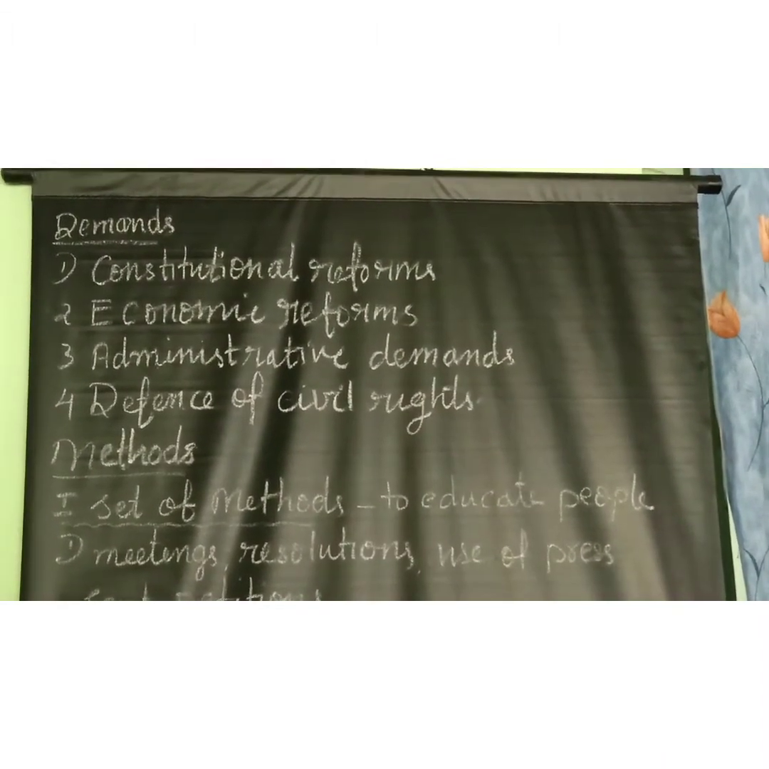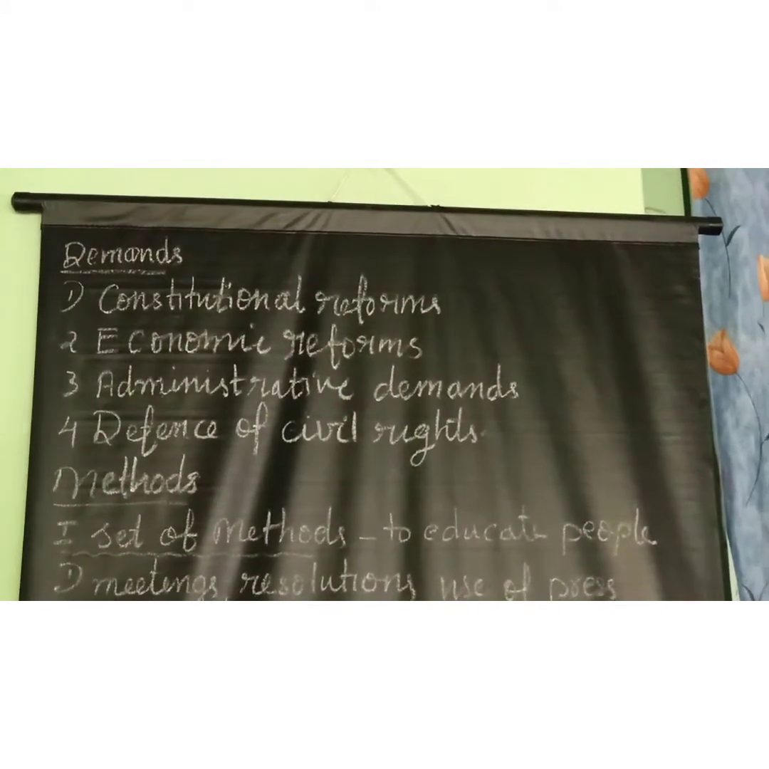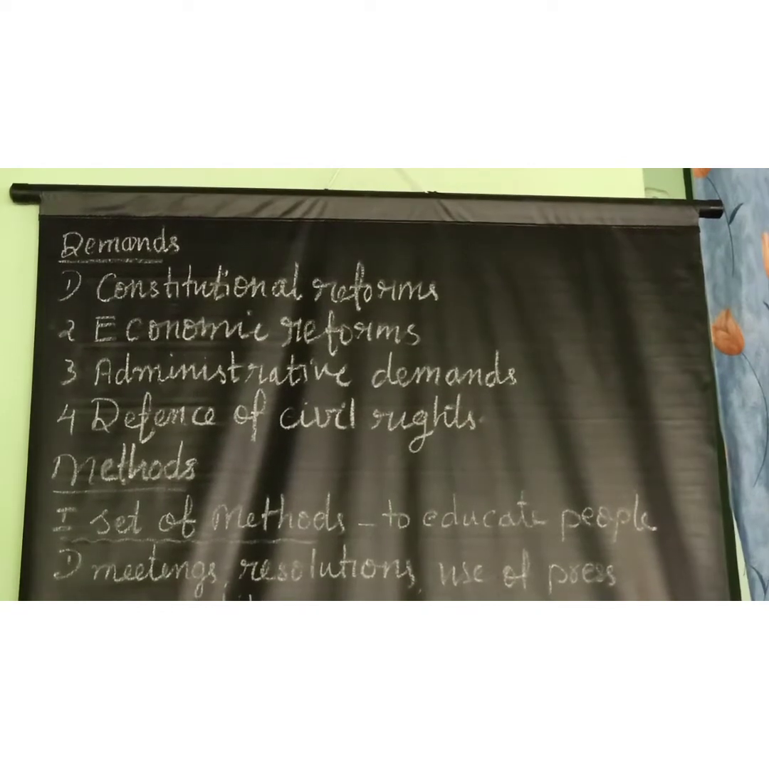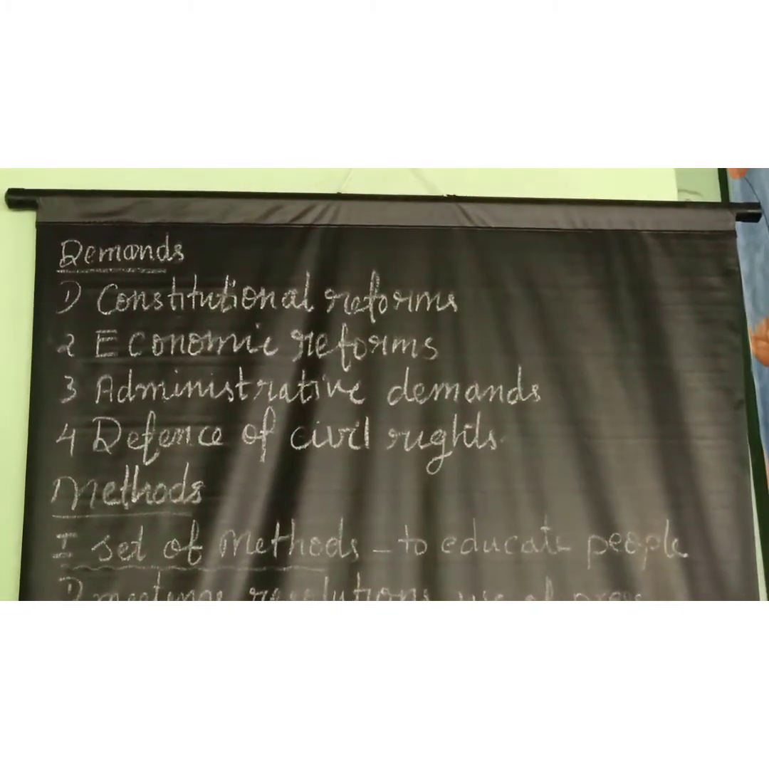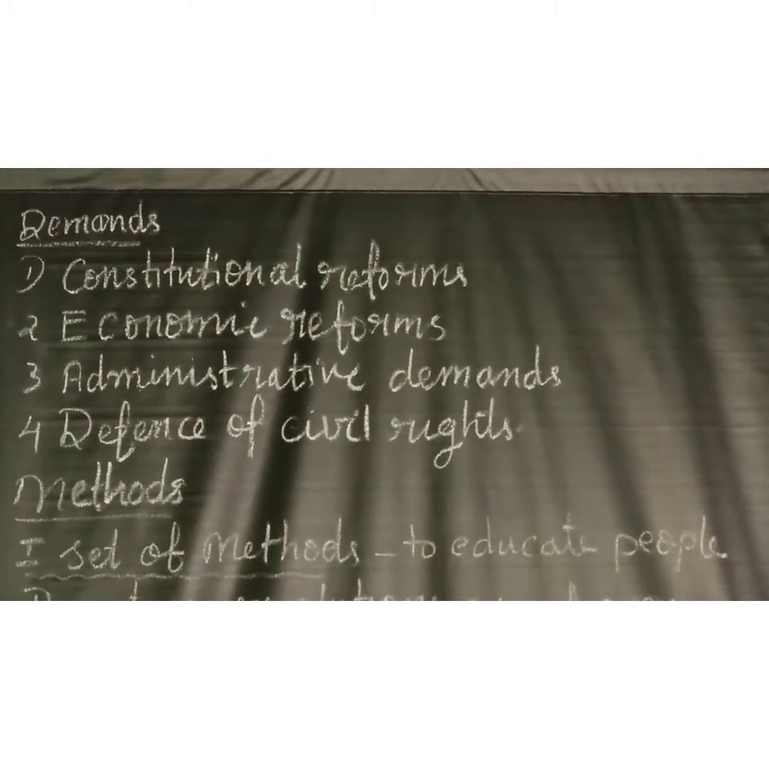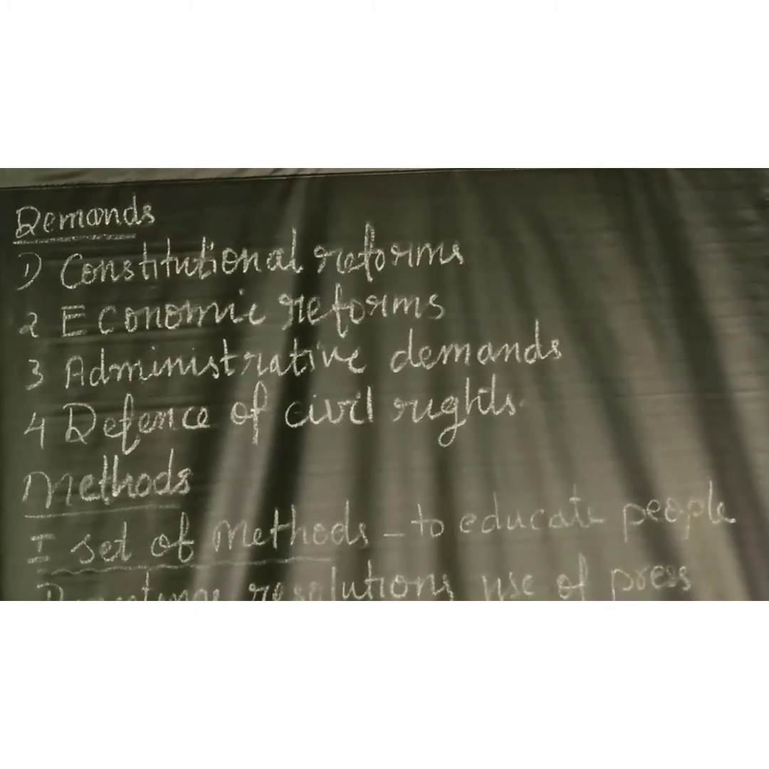Now let us learn the demands of early nationalists. There are a number of demands. The demands are classified as constitutional demands, economic reforms, administrative demands, and defense of civil rights.